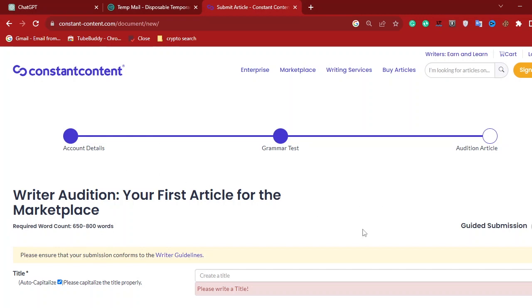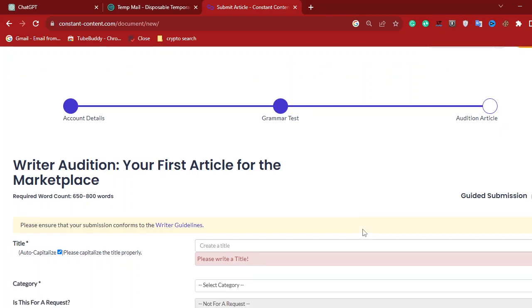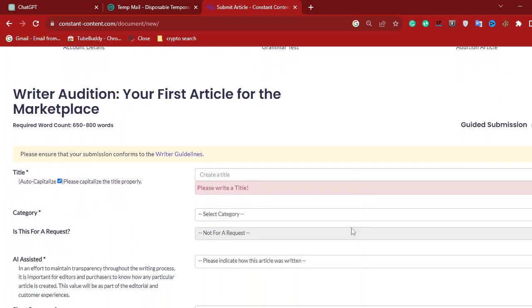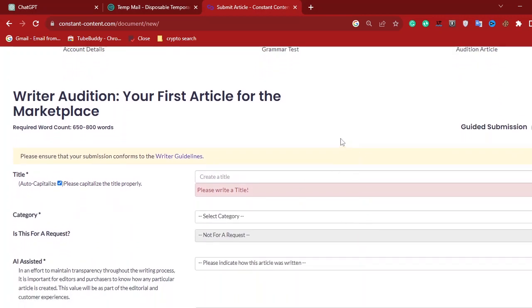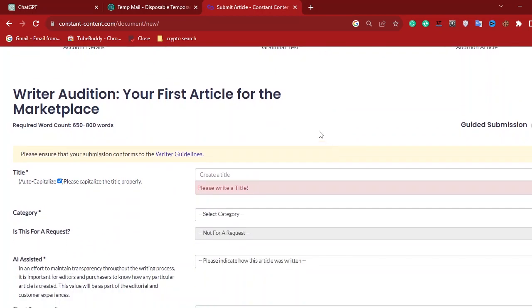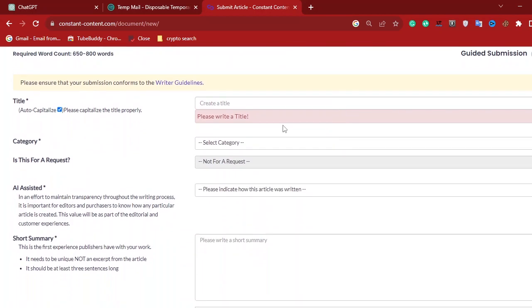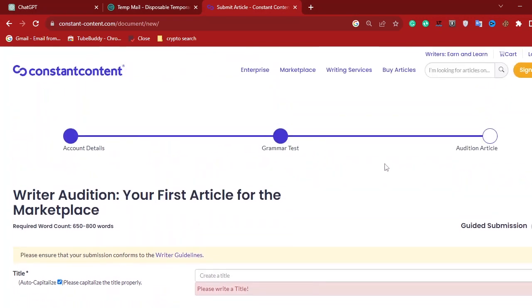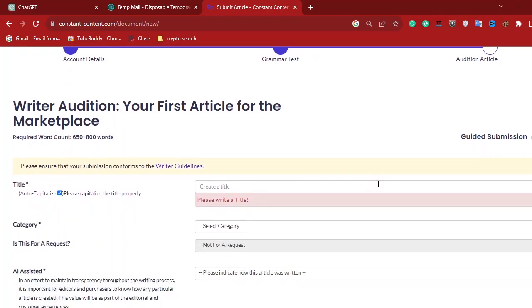So for those of you that have watched the previous video, you can continue with the third sign up stage. What we are asked to do in this third sign up stage is to write an article sample. So it's just like an audition. It's actually called the audition article. I'm going to show you how you're going to write it.